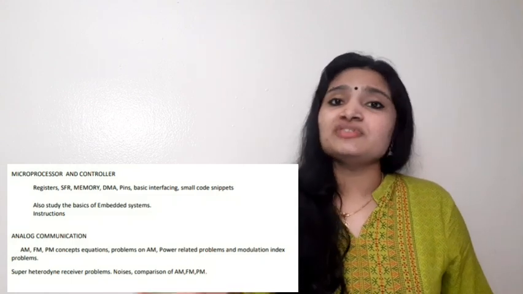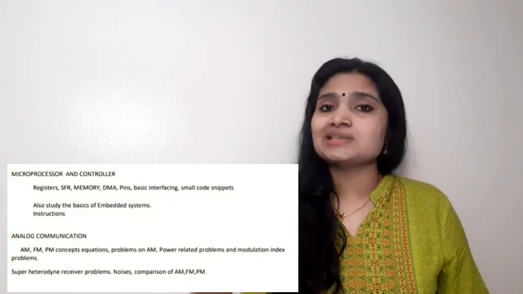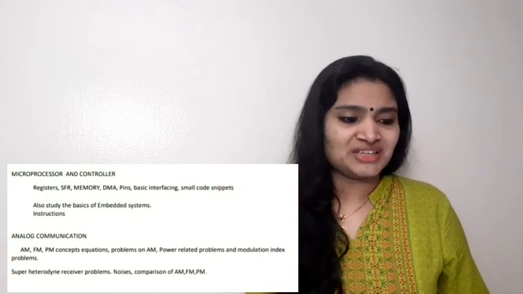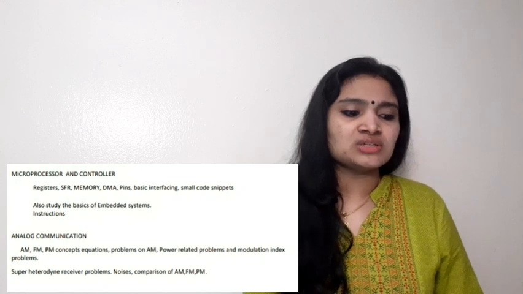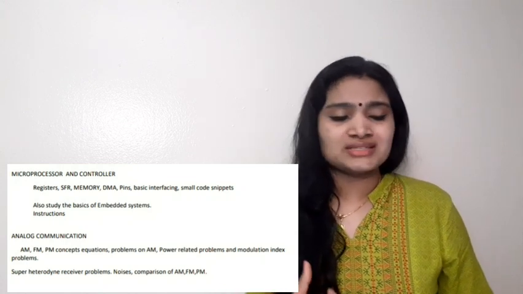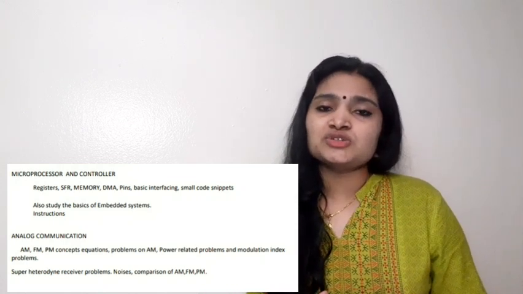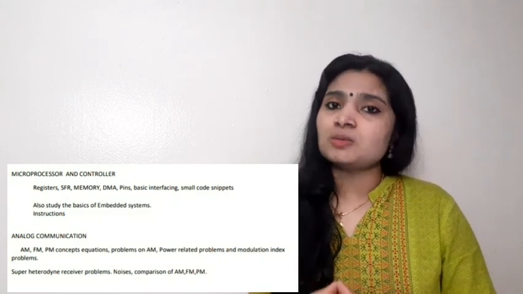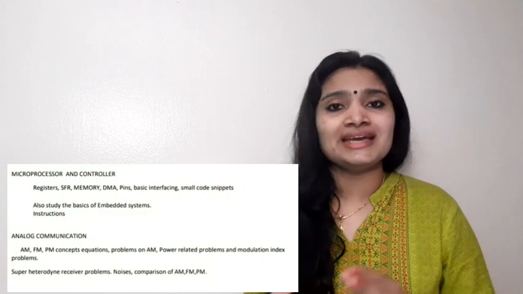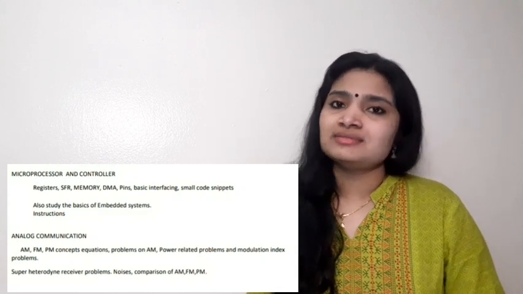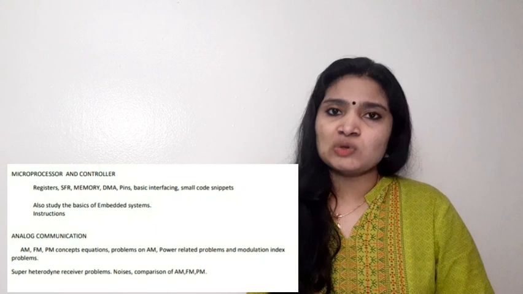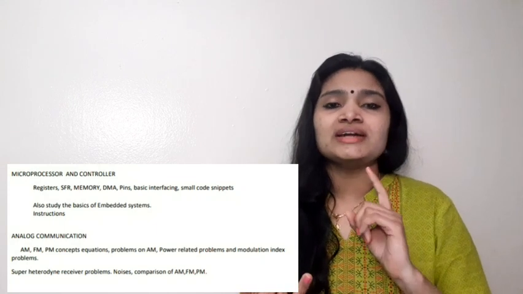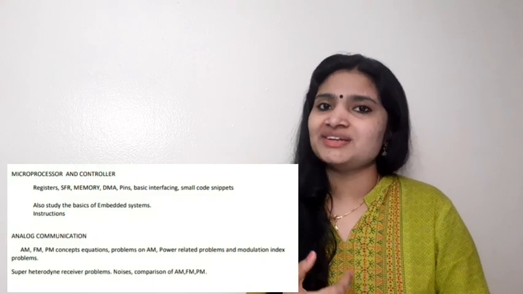Okay, so these are the topics you should study from the microcontroller and microprocessor. Next one is analog communication. Analog communication again is an important subject. The topics that you should be studying are AM, PM, FM, and also problems mainly come from the AM and FM area, and the problems mainly focus on finding either the carrier power, or the total power, or the modulation index.